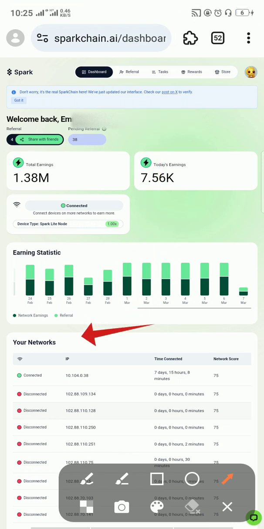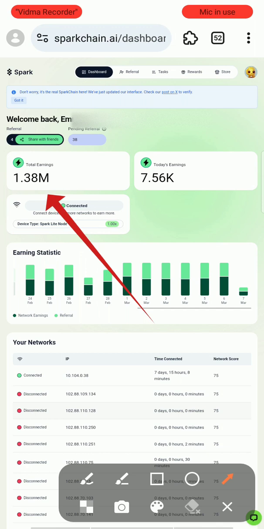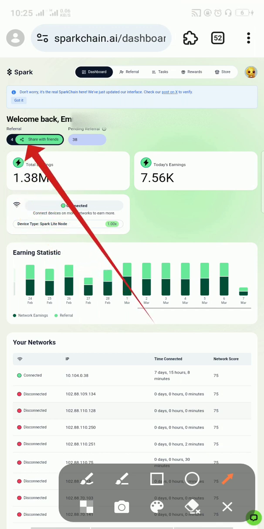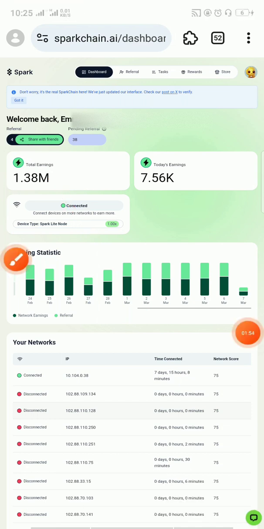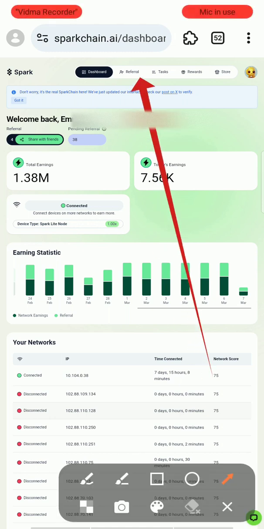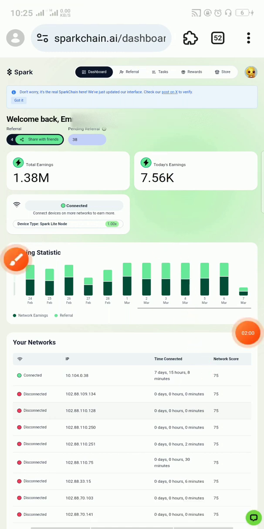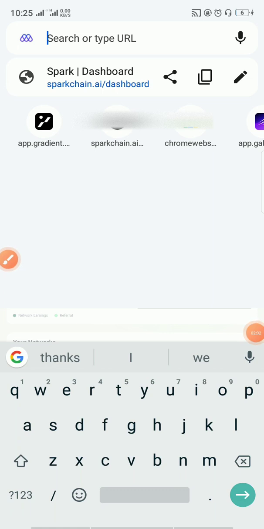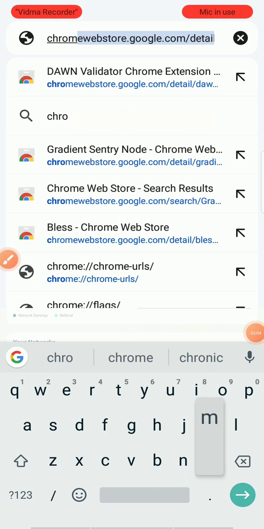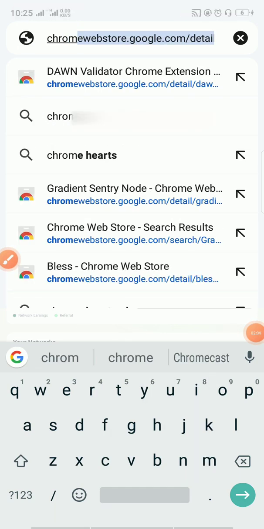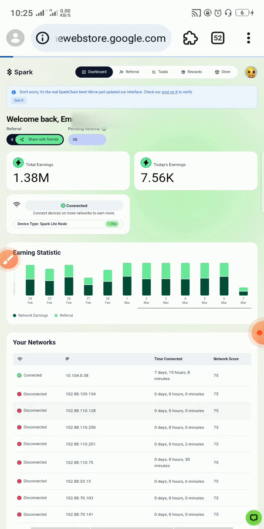Basically what you do in this project is, if you want to refer people, you come to this place and you can share your link with people, but that's not the main way of mining. What you have to do is go to this place right here and search for Chrome Web Store. Once you search for that, you click on it. I'll be dropping the link in the description of this video.